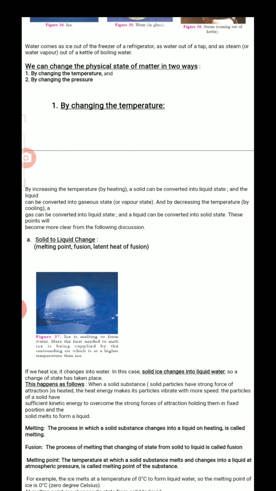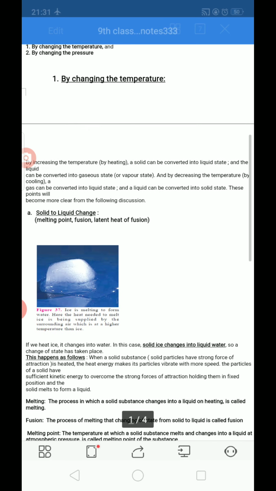Heat is a form of energy that is given to the system. Temperature is a measurement of that heat. So temperature is not directly given to the systems. By increasing temperature, that means by supplying heat to a solid like ice, it is converted to liquid.